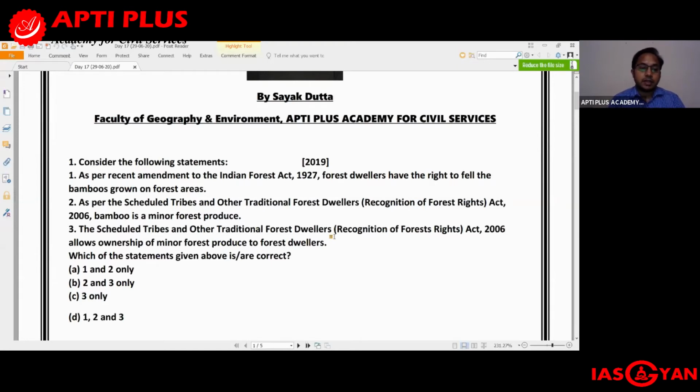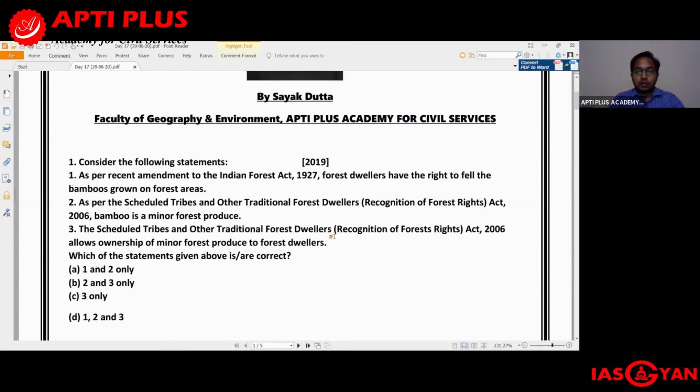The second statement, as per the Scheduled Tribes and Other Traditional Forest Dwellers Recognition of Forest Rights Act 2006, bamboo is a minor forest produce, or MFP. When we talk about minor forest produce, as per this particular act, this status of minor forest produce is applicable for the non-timber forest produce.